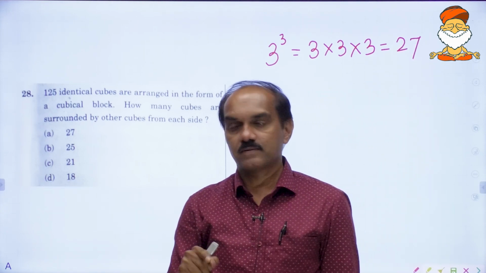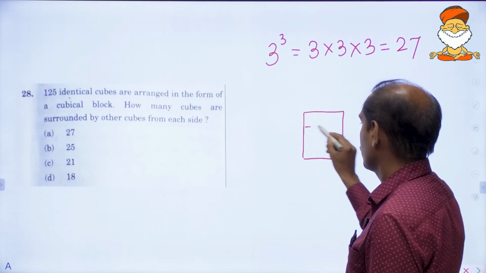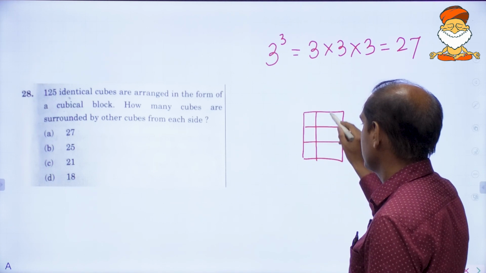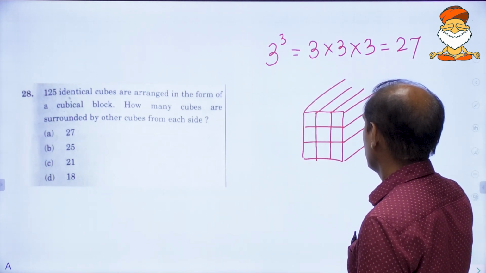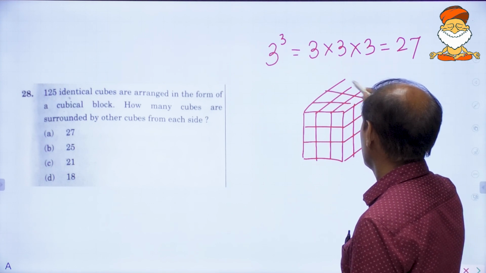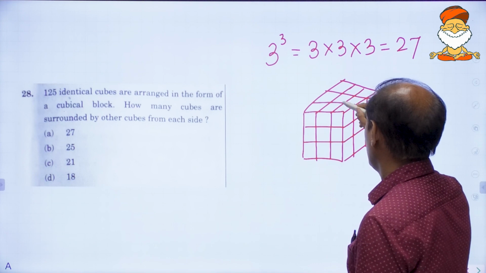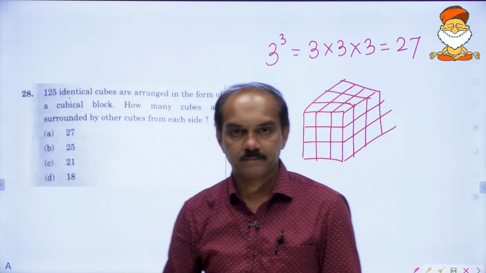So 3 steps, 3 by 3 size. This is called a cube, of 3 by 3 by 3 size.